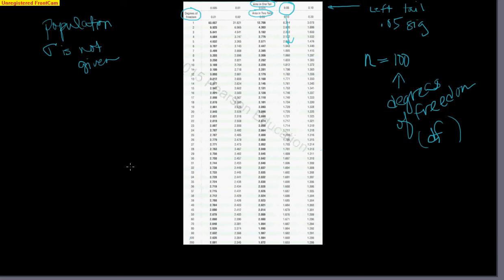If n is less than about 40, then you will subtract 1 off. So if you had n equals 40, you would actually use 39, n minus 1. Degrees of freedom, we always use n minus 1. Okay, I should write that: n minus 1. But in this case, 100, we go from 90 to 100 to 200. So once you get over 100, you're going to always use the z-table. But here we go. We had a sample size of 100 over to our 0.05 column, and notice this number right here. I know it's tiny, but it says 1.660.